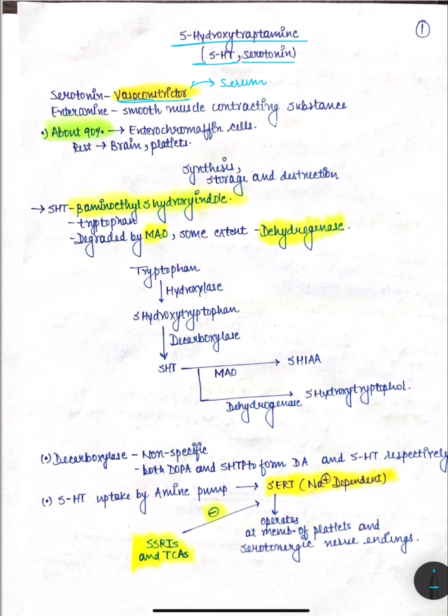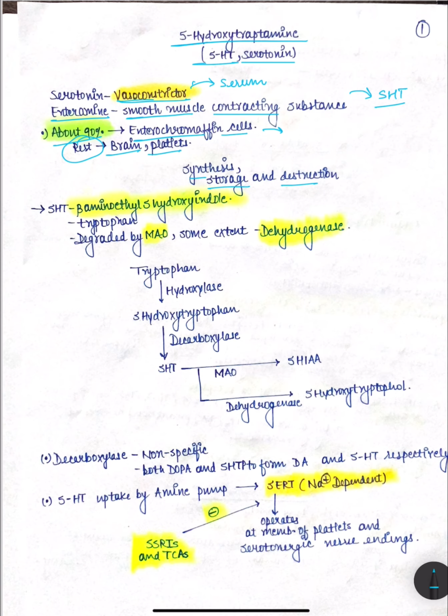Okay, and there was another word, enteramine, which was given to a substance which was smooth muscle contracting, which was found in the enterochromaffin cells found in gut mucosa. Eventually both were found to be 5-HT, that is 5-hydroxytryptamine. About 90% of the body's 5-HT is present in enterochromaffin cells of stomach and intestine, and the rest is present in brain and platelets. So now we will discuss synthesis, storage and destruction of serotonin.